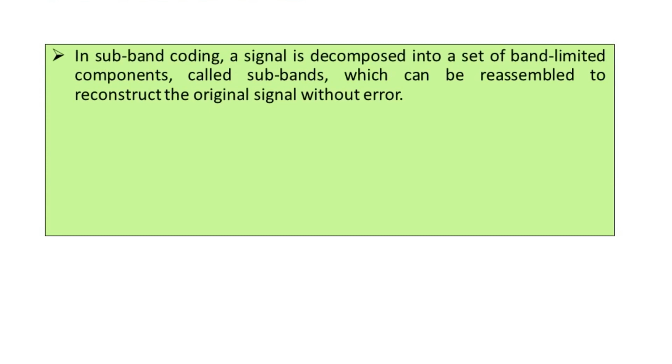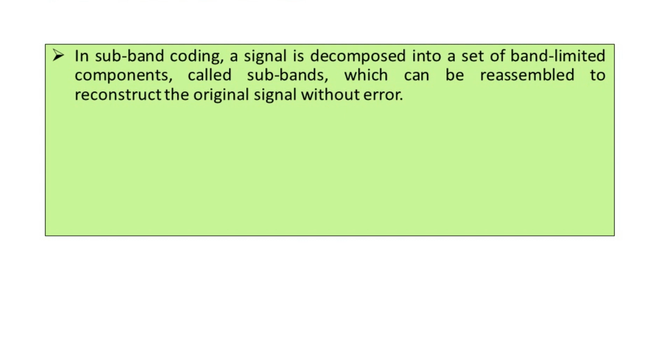The answer is that in subband coding of a signal, the signal is decomposed into a set of band limited components. That is why the name is subband, and these subbands can be reassembled for reconstructing the original signal without making any error.